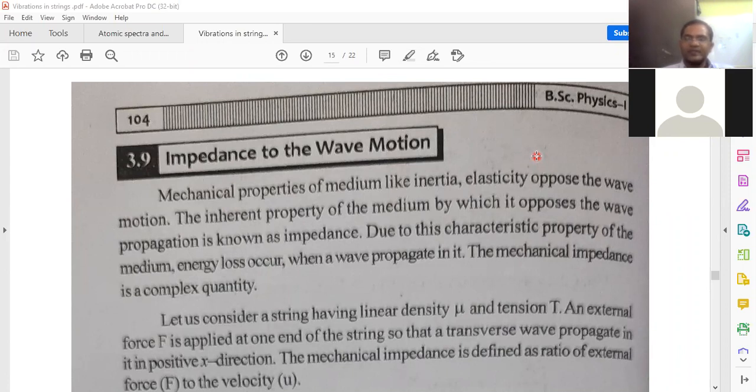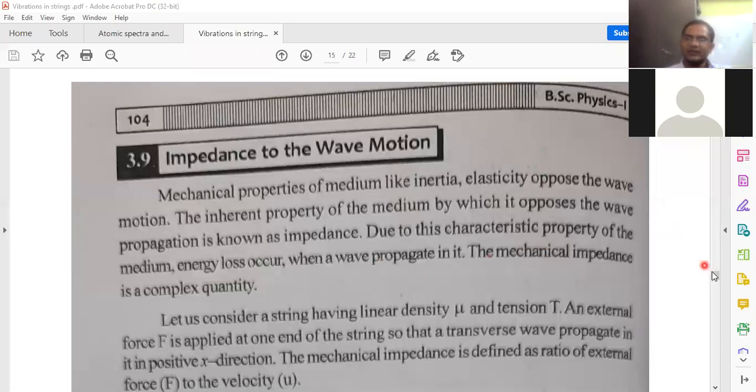So when the wave is propagating in the stretched string, the properties of the string material, that are inertia and elasticity, can oppose the wave motion. So the phenomenon or the property of the medium opposing the wave motion is nothing but impedance to the wave motion. So this is the inherent property of the medium. Because of that, it opposes the wave motion, which is called impedance.